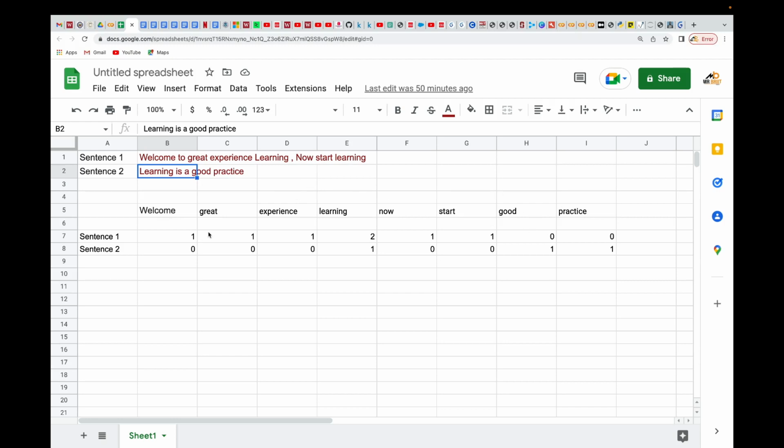Okay, so if we want to do the bag of words over here, we have sentence one, sentence two. In sentence one, we're going to compare how many times welcome appeared. It appeared once, so that is why we have one over here. And then "to", which is a stop word, is already removed. How many times did great appear? Once. How many times did experience appear? Once. How many times did learning appear? Twice. Learning here, learning here. So you see that we have two.